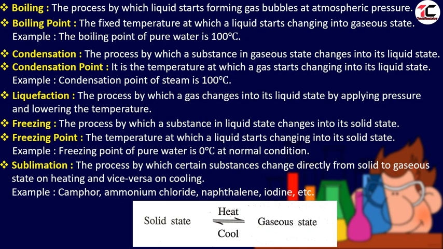This process is called the sublimation process. Some examples of sublime substances are camphor, ammonium chloride, naphthalene balls, and iodine. They are the sublime substances.